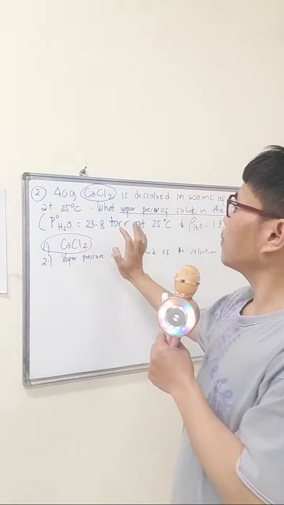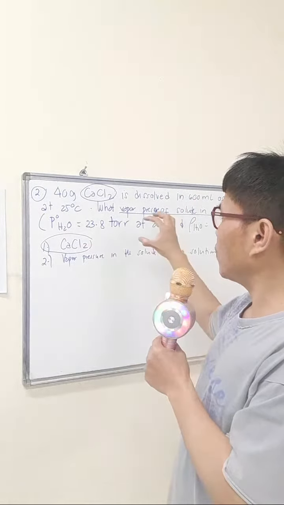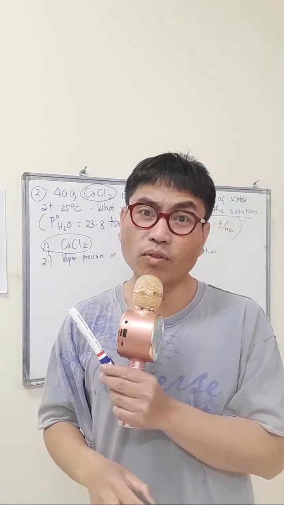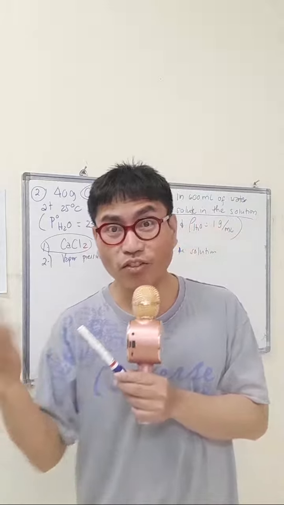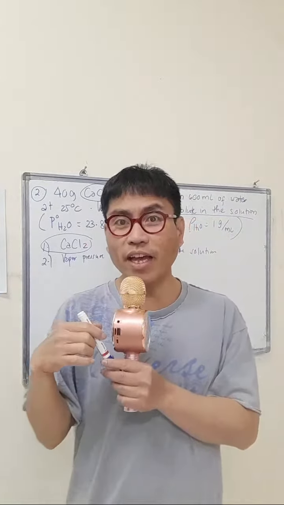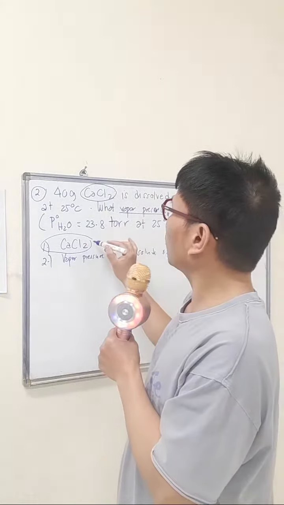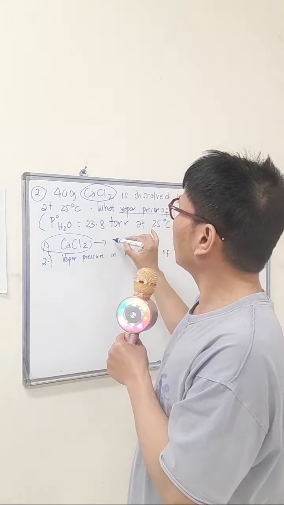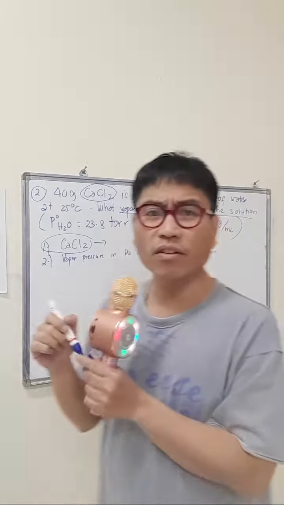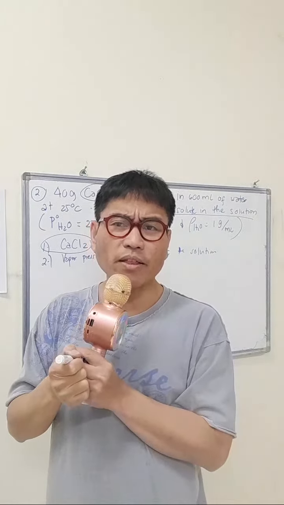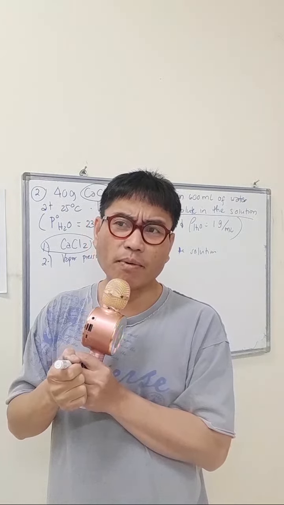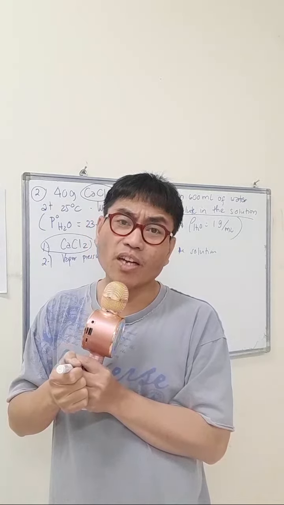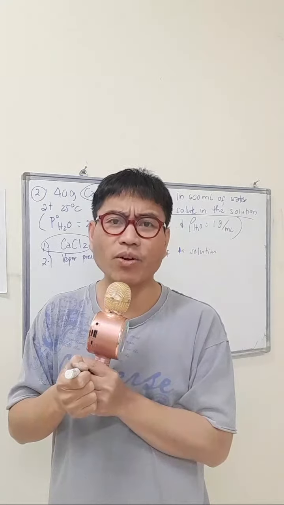Since vapor pressure lowering involves the number of moles of solute, we are not referring to the overall chemical reaction, but to the dissociation of the ions.